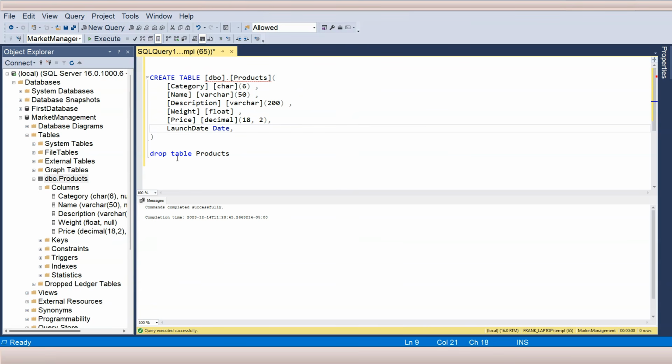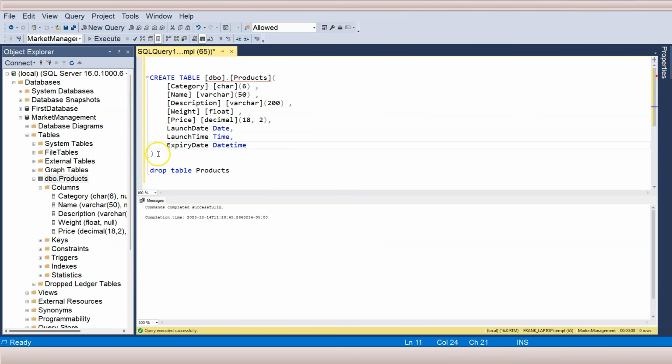To make it clear for you, I can come up with another column. Let's call it launch time. And now I can use another data type, which is time. So time is the opposite of date, right? It has the time portion without the date part. Now, let's say I have another column that is called expiry date, and this I wanted to include both date and time. Then we're going to use the datetime data type.